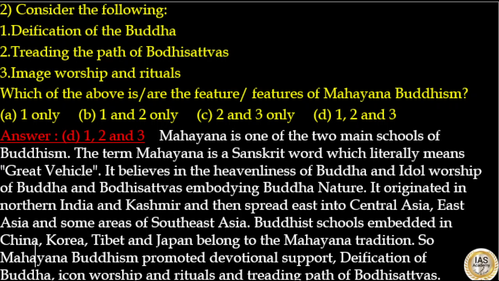It originated in northern India and Kashmir and then spread east into Central Asia, East Asia and some areas of Southeast Asia. Buddhist schools in China, Korea, Tibet and Japan belong to the Mahayana tradition. So Mahayana Buddhism promoted devotional support, deification of Buddha, icon worship and rituals and treading the path of Bodhisattvas. So the answer to this question is option D.